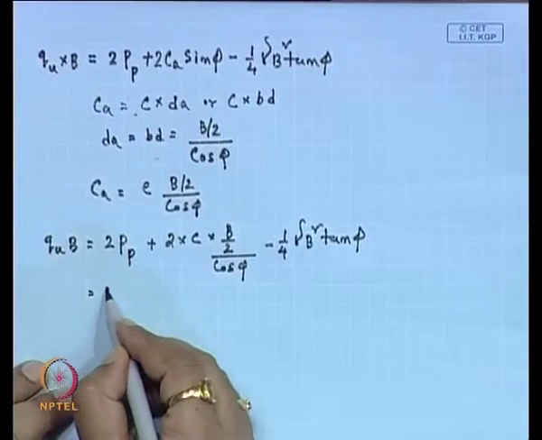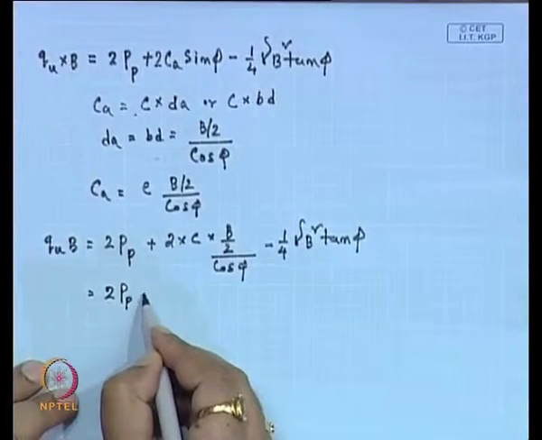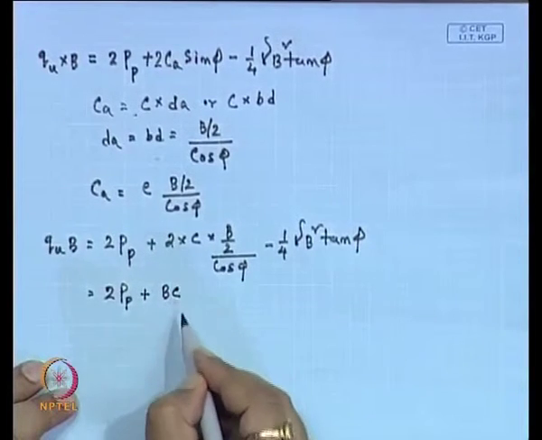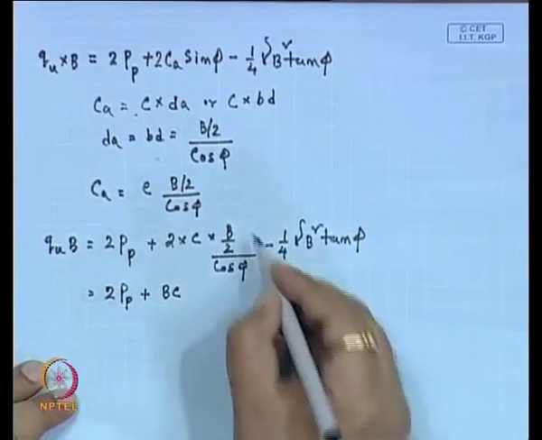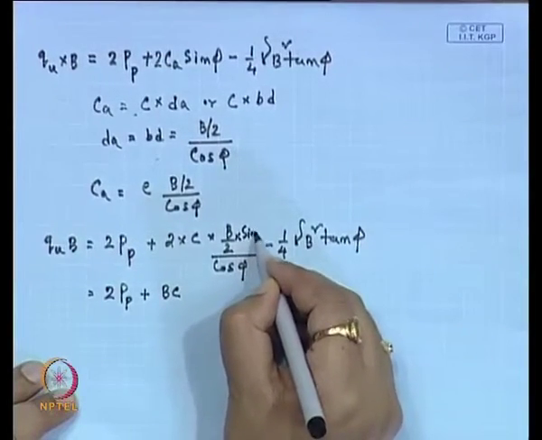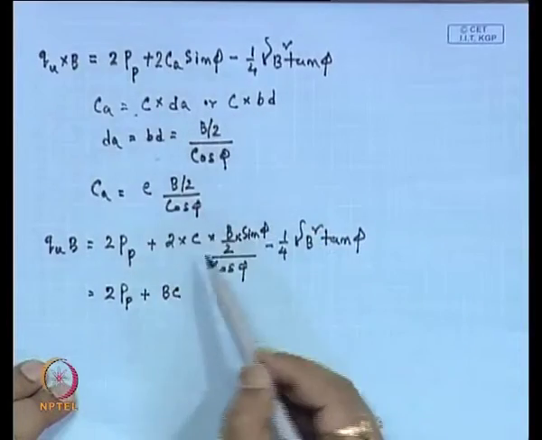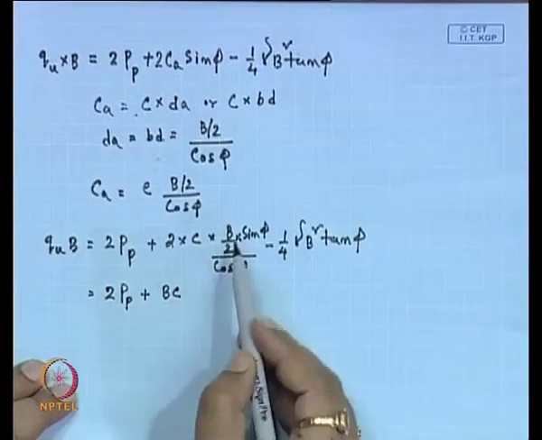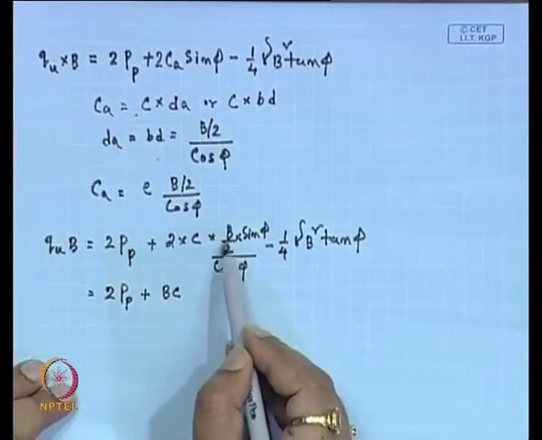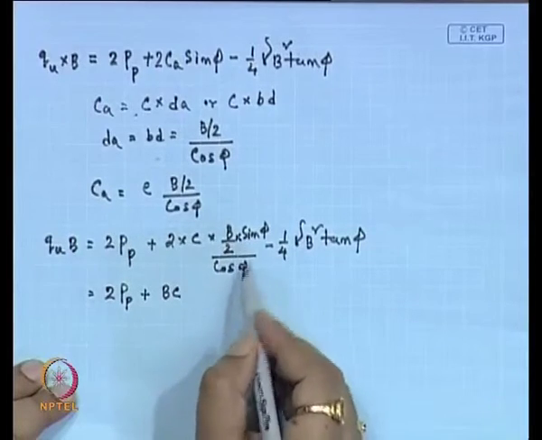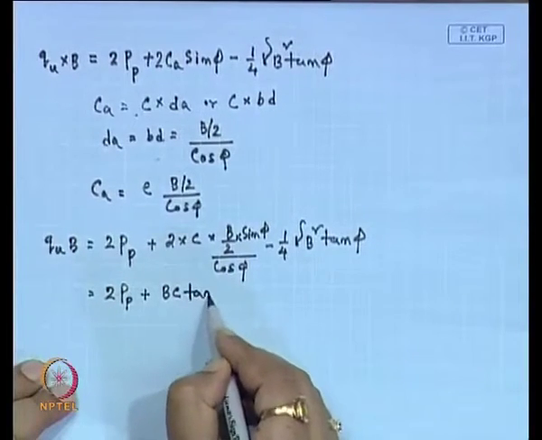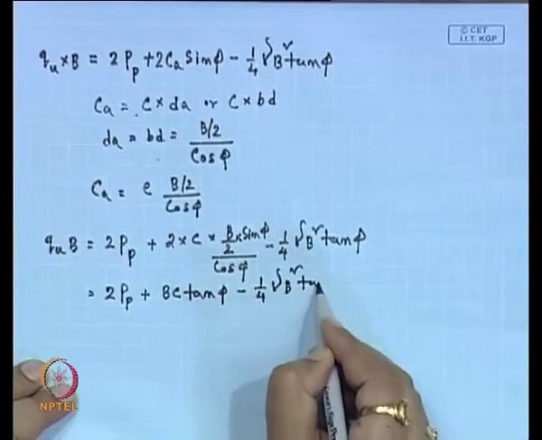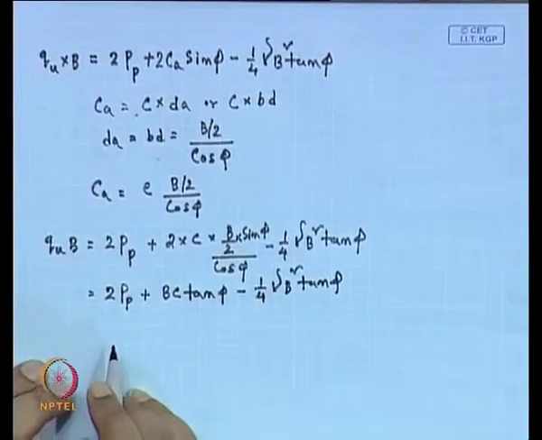So, further simplifying we can get this 2 P p plus B into C. There is another term here, that is sin phi, because this is 2 C A is replaced by C into B by 2 cos phi and sin phi is there. So, this 2 cancels. So, this will be this B C into sin phi by cos phi, this will be tan phi. So, minus 1/4 gamma B square into tan phi.